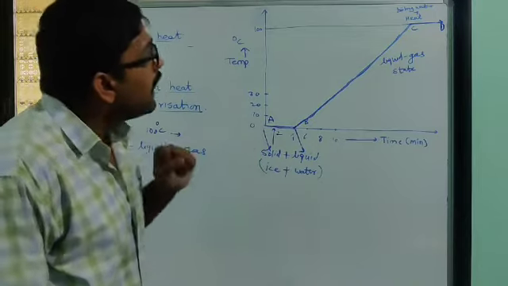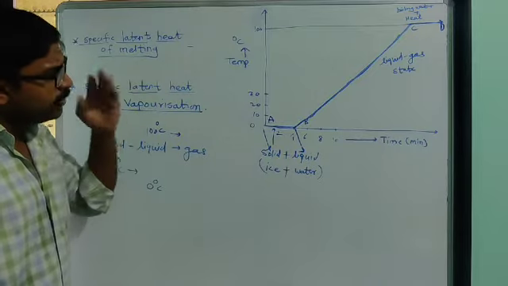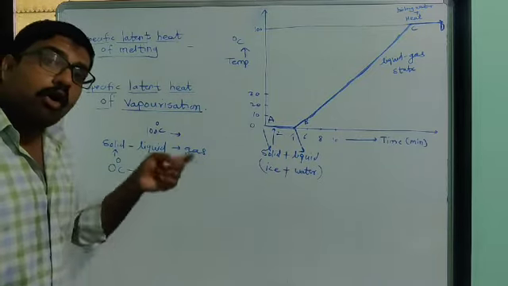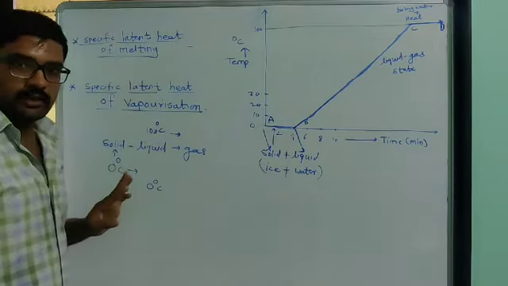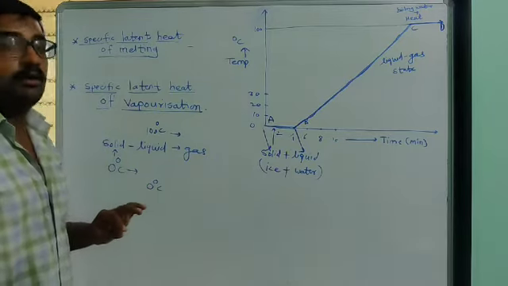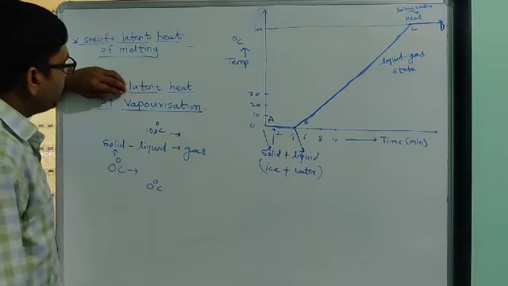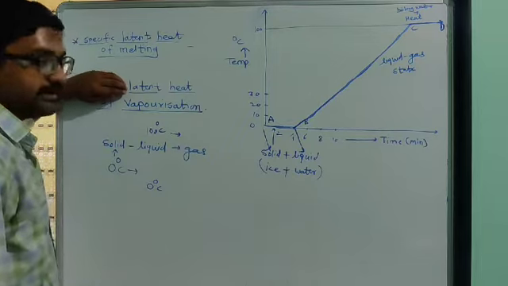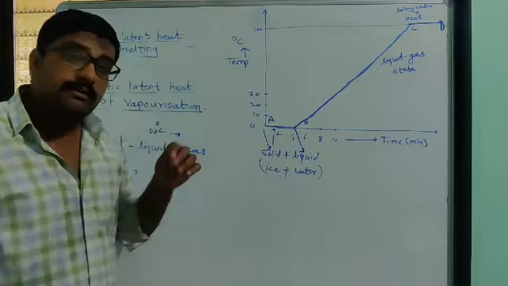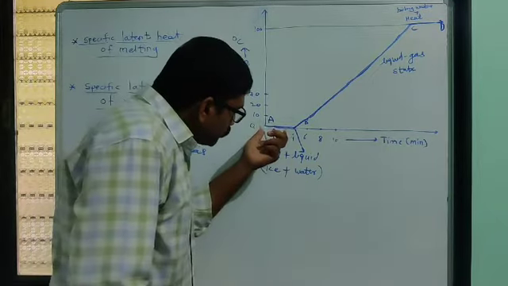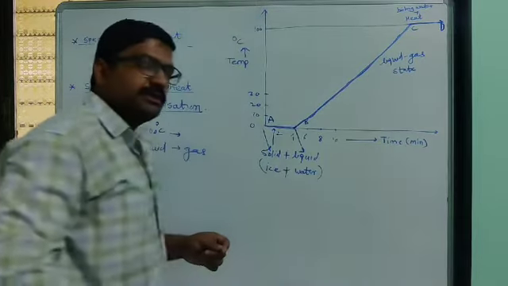So again, at 100 degrees Celsius we supply heat, and all that heat is used to convert the liquid into vapor. The heat supplied at 100 degrees Celsius is called the latent heat of vaporization. What? Latent heat of vaporization. We generally see this case when a solid gets converted into a liquid, and when a liquid gets converted into a vapor.